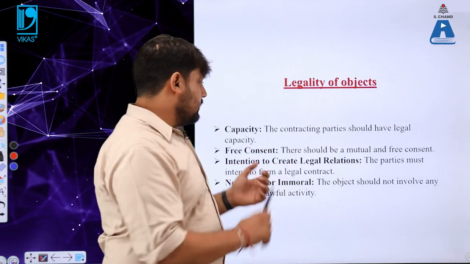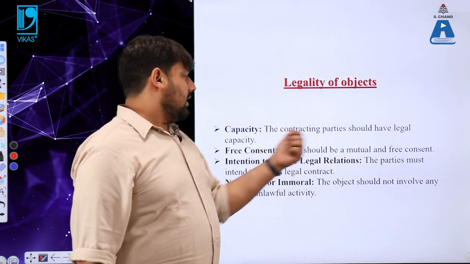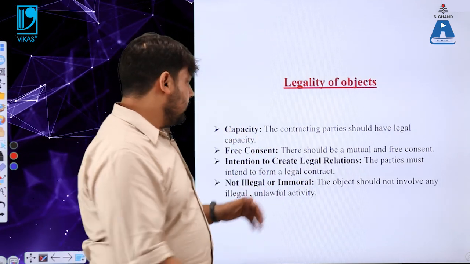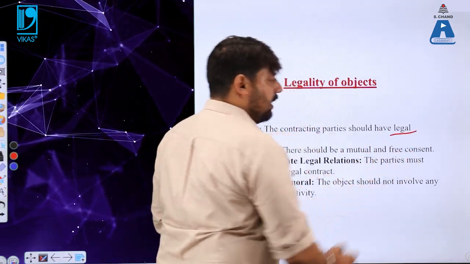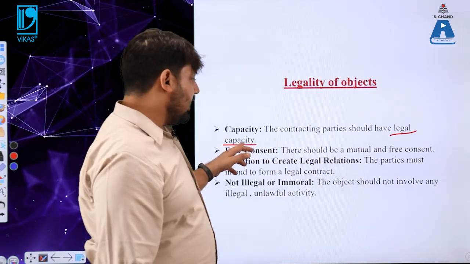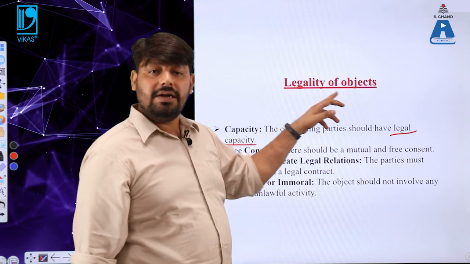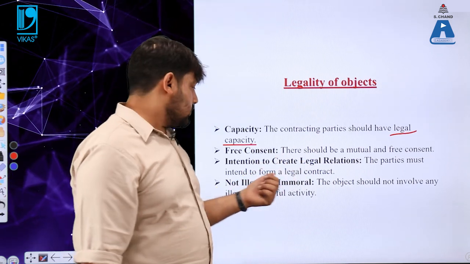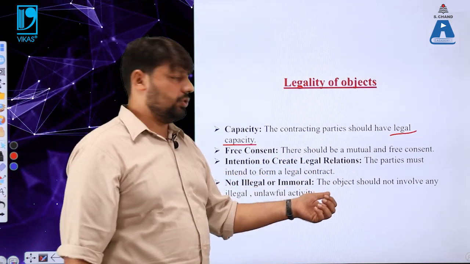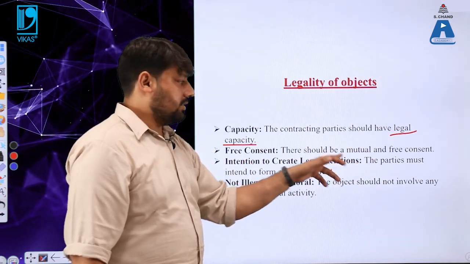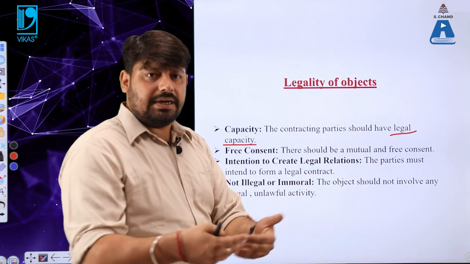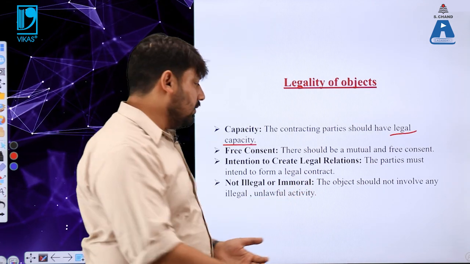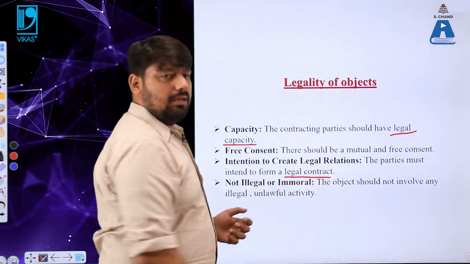Now, the next point is capacity. The contracting party should have legal capacity. If you remember the last videos of this particular subject, we had a discussion regarding the legal capacity of the people. अगर दो इंसान, if the contracting parties don't have legal capacity, then they may not be able to form the legality of the objects, and that will lead to the void contracts. Next point is free consent, which has already been discussed. Next point is intentions to create legal relations. The contracting parties, those who have come into an offer and acceptance, they must intend to form a legal contract. अगर उनका legal contract नहीं है, अगर कोई भी legal object नहीं है, then that would not form a legality of the object.